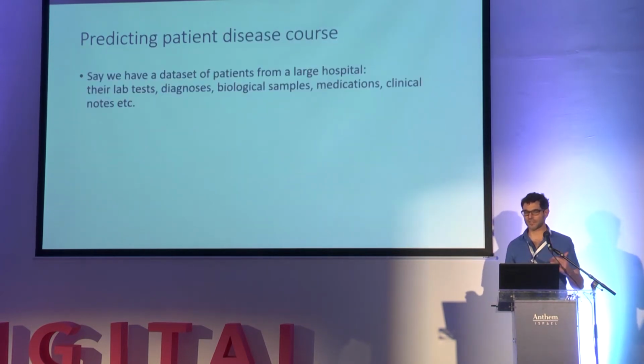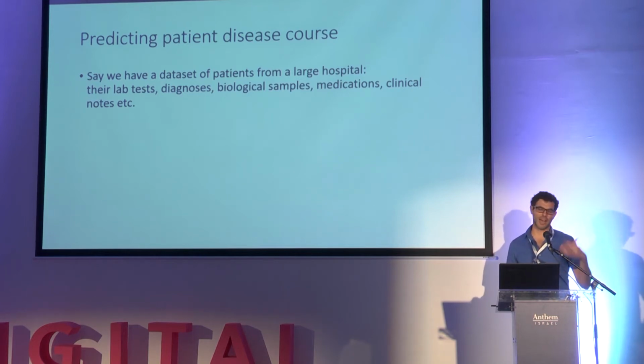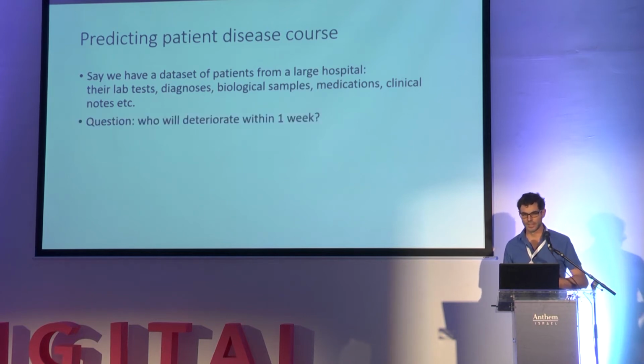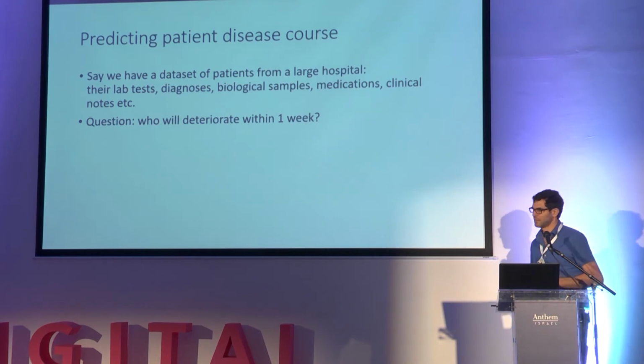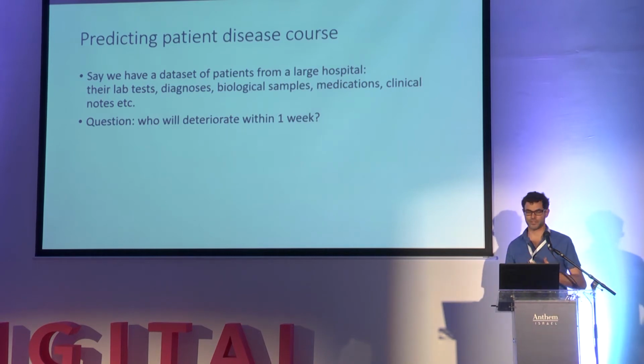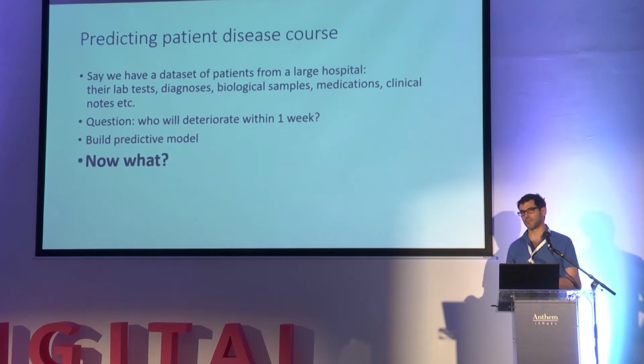And just to clarify, say we have a data set of patients from a large hospital, and we have all their lab tests and diagnosis and all kinds of data that we've been hearing about here today. And let's say we want to answer a simple question: who will deteriorate within 1 week? Okay, so that's a standard prediction question, and we could build a predictive model, and I imagine most people here know how to do that. But the question is, if we build this predictive model, what do we do with it? We know who will deteriorate within 1 week, who will not, but that's not quite helpful yet.